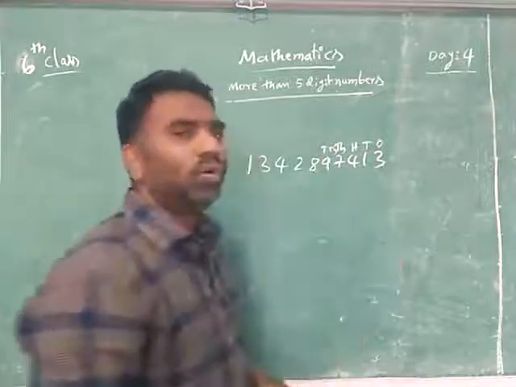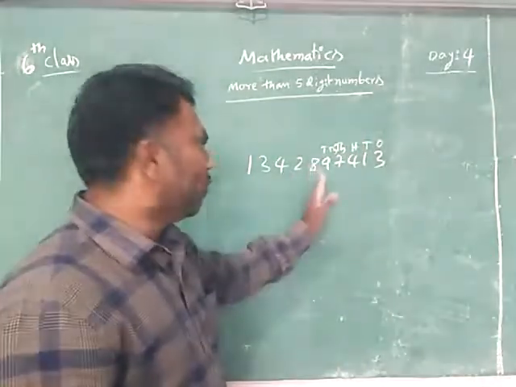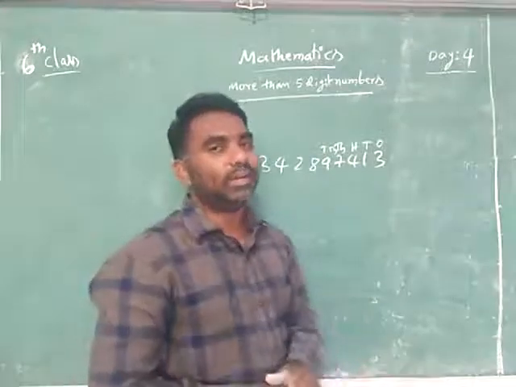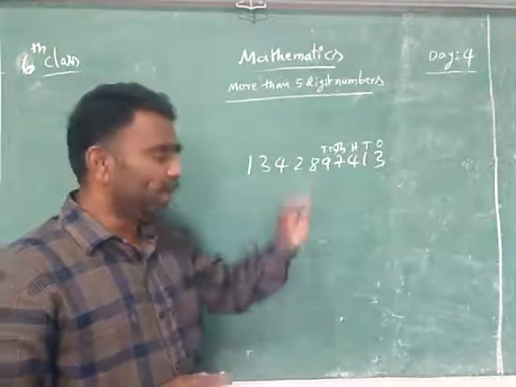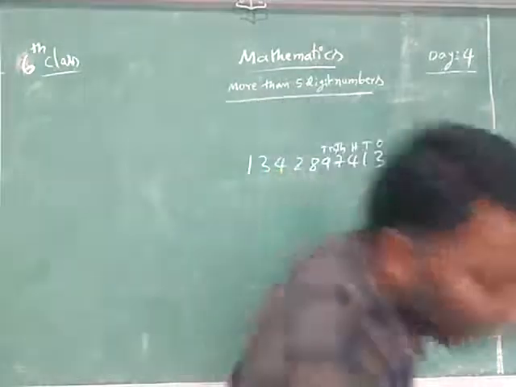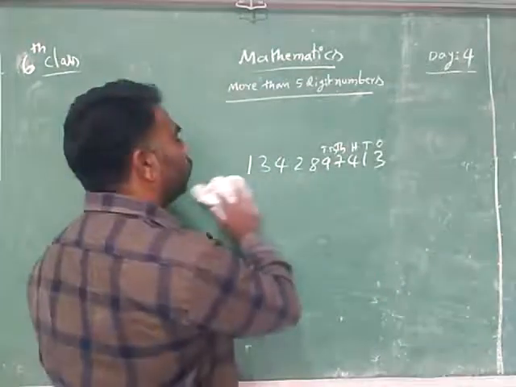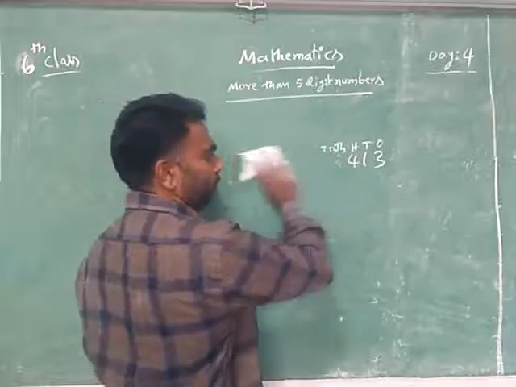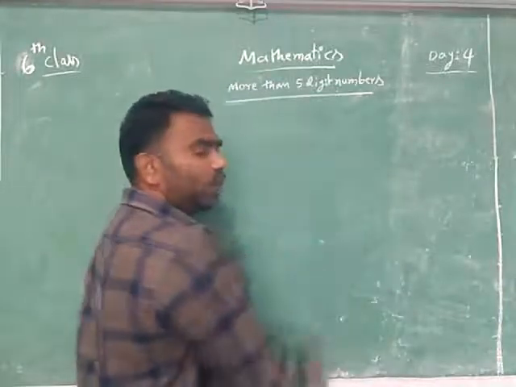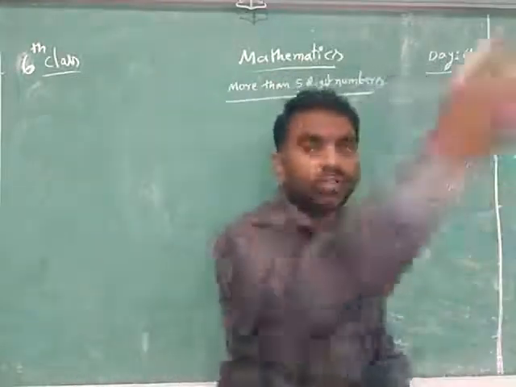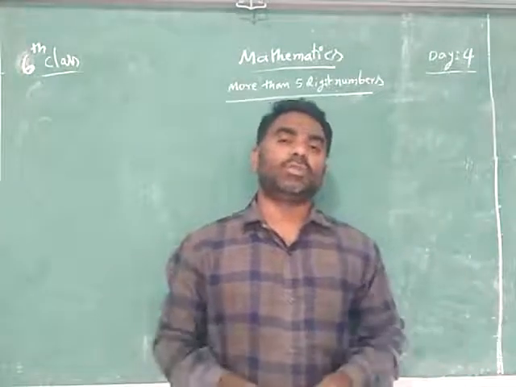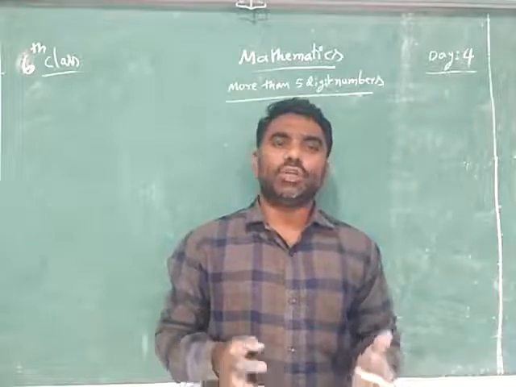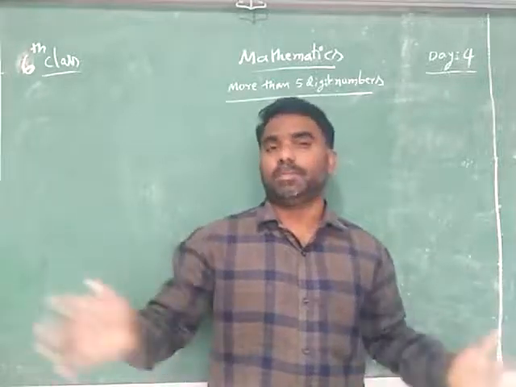Up to there only you know. If you know the places, you can read it. If you don't know the places, you can't read it. So that's why today we are going to learn how to read and know about large numbers. I think you understood the different situations where there is a necessity for large numbers. In so many places we are going to write big numbers.